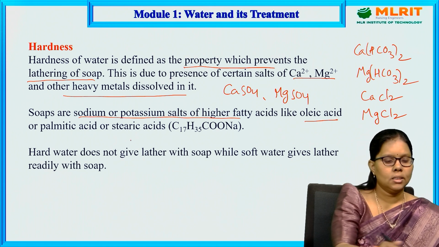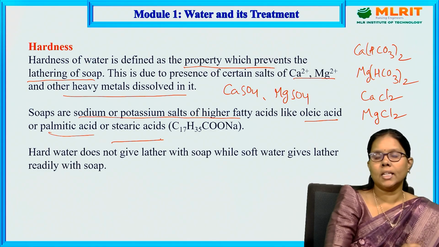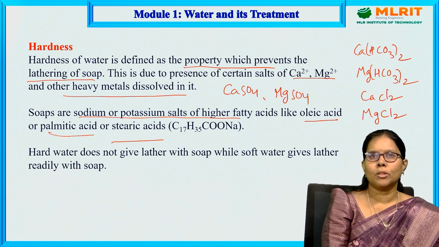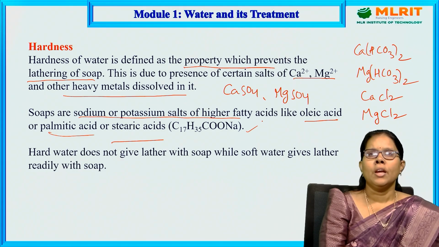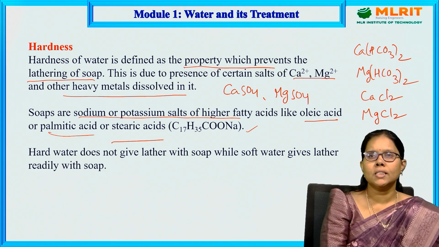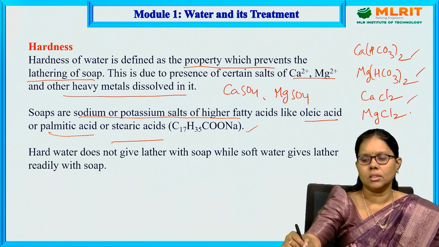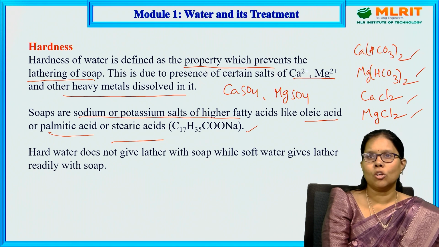Oleic acid, palmitic acid, stearic acid. C17H35COONa. Soaps are nothing but sodium and potassium salts. One of the examples is sodium stearate. This is the soap. When we react soap with water, if the water consists of these types of salts, they prevent the lathering of soap and form a white precipitate called scum.